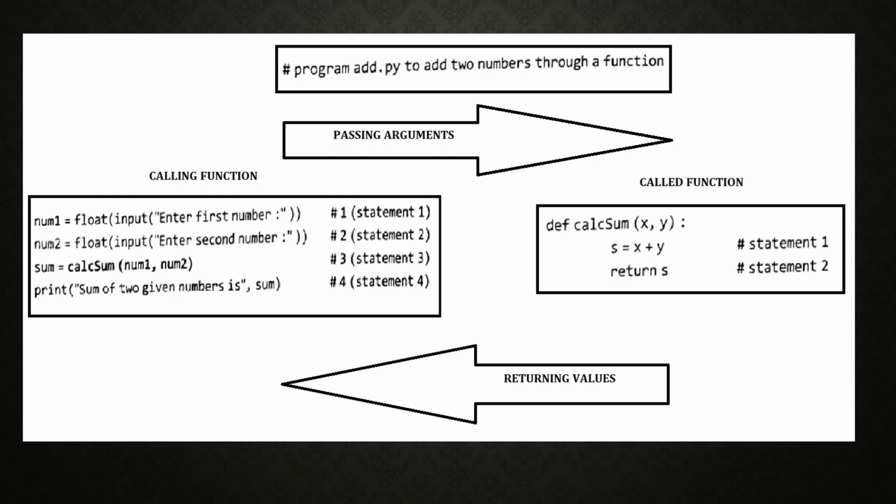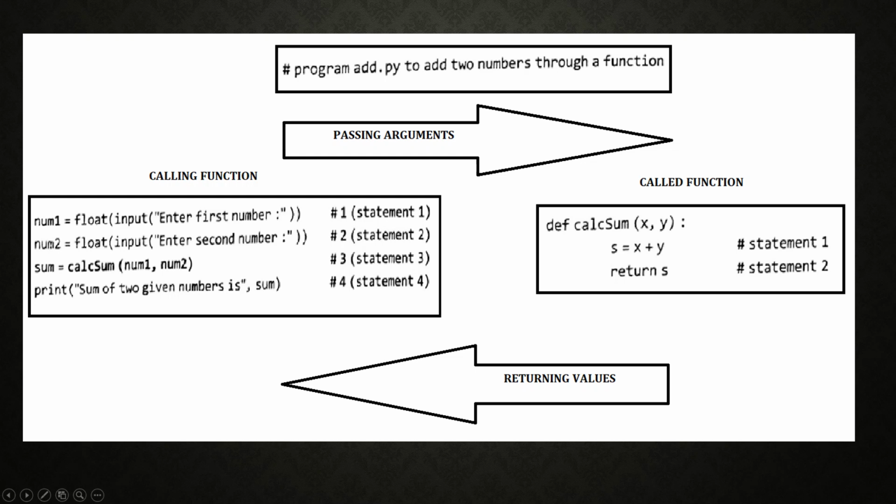In the calling function, three variables are specified: num1, num2 and sum. But here you are passing two arguments, num1 and num2. These are called actual arguments. Variables or identifiers used to pass the values from one function to another in the calling function, or caller function, in the function call, are called actual arguments or actual parameters.